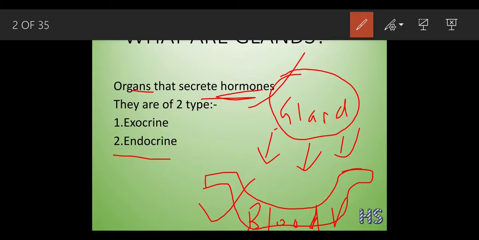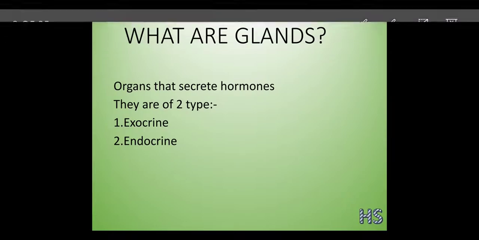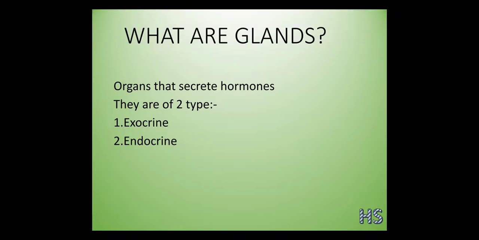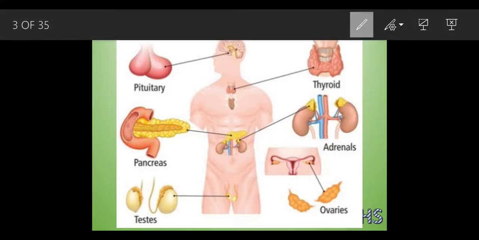Now, as we said about hormones, you have already heard about this word as you are teenagers right now. Endocrine glands: before starting that part, we will look at where all these glands are located. This is the pituitary gland, located inside your brain. We will not go into detail, just a glimpse.